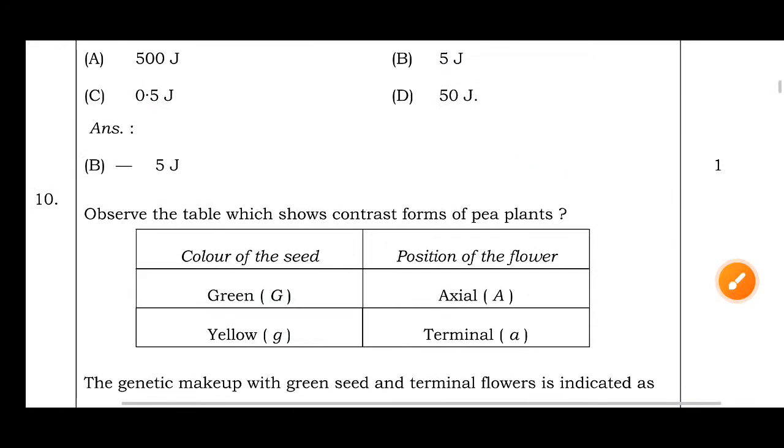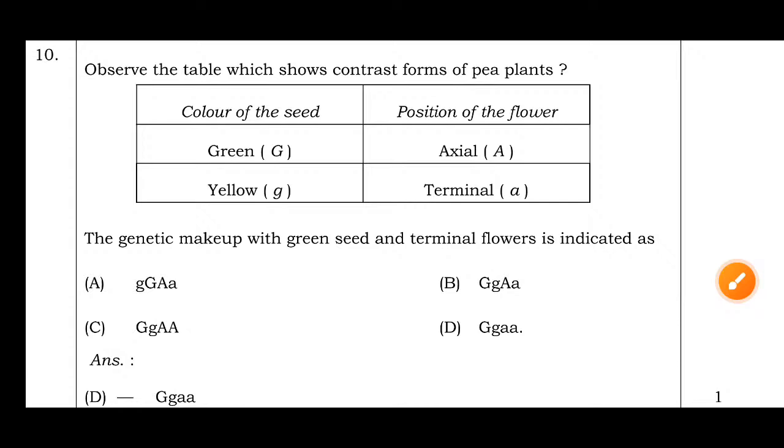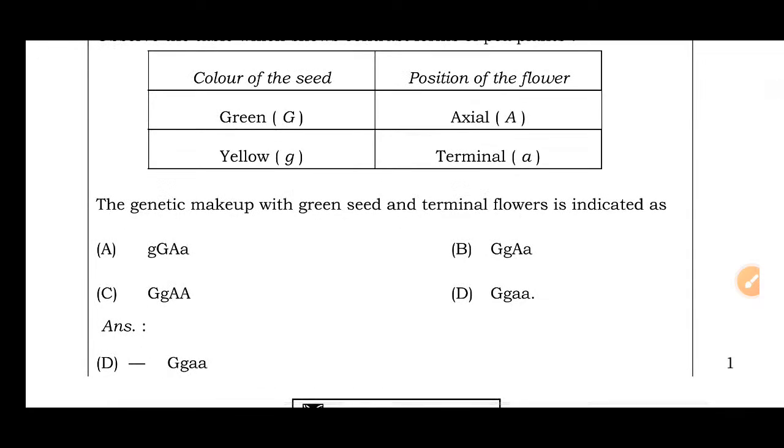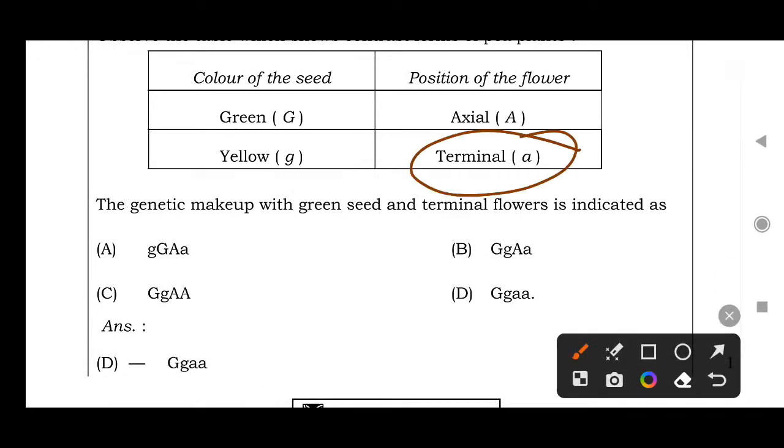Option B, right answer. Observe the table which shows contrasting forms of a pea plant. Color of the seed green, position of the flower axial. Okay, axial means top of the stem. Then color of the seed yellow, position of the flower terminal. Terminal means branches. Then the genetic makeup with the green seed and terminal flower is indicated as, okay, what indicated? Terminal flower means it's a small a.